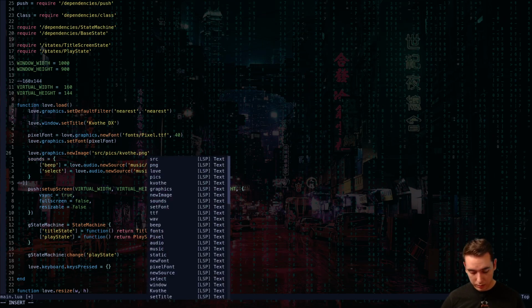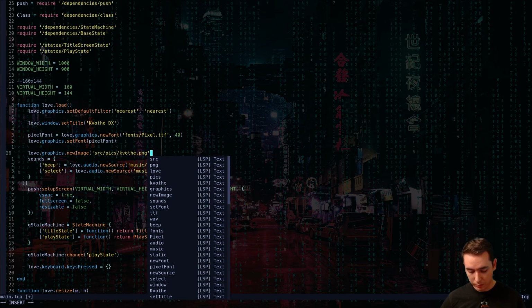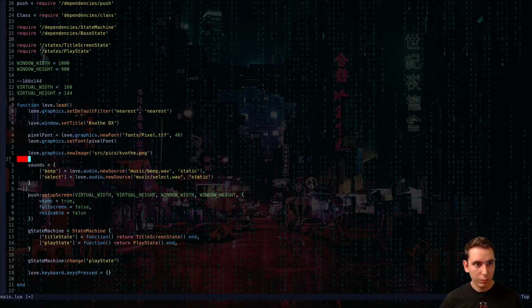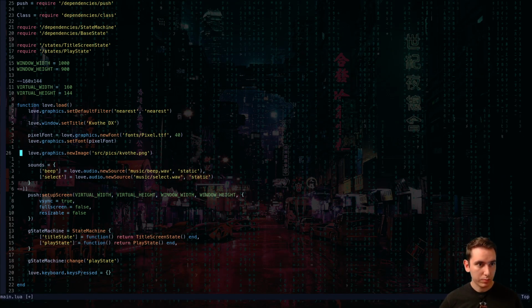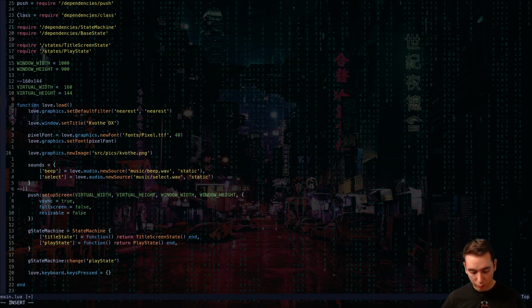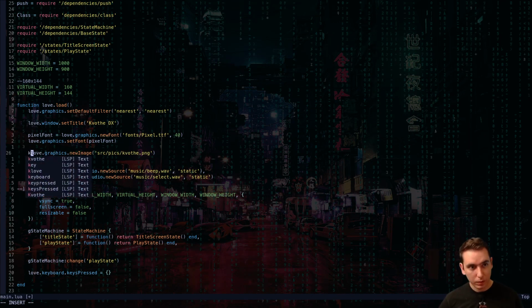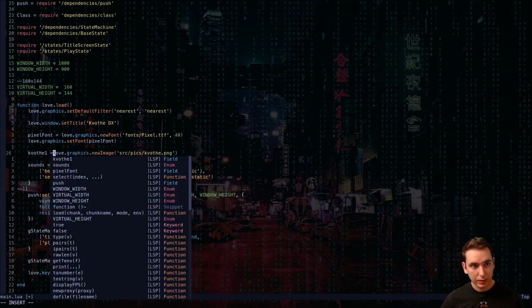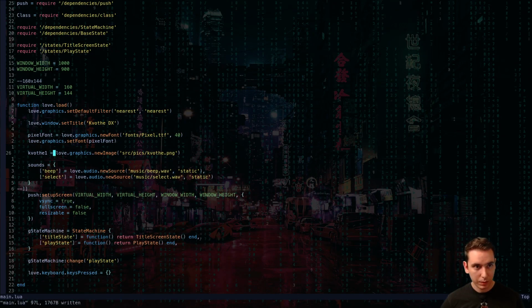And then I believe that's all we need. We have a love.graphics.newImage, but we need to do something with that image, right? We need to save it. So we'll put Kvothe1, which gets that image so that we can actually draw it.